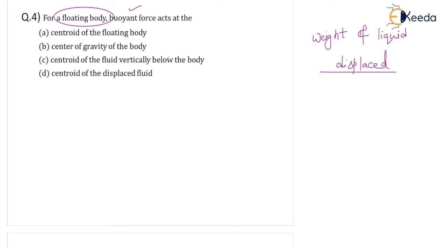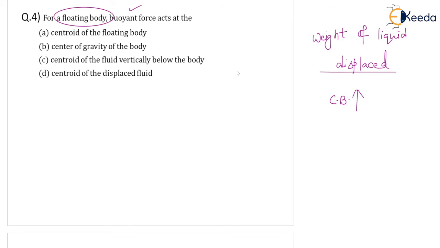So for a floating body, the buoyant force acts at the... And also we know what the center of buoyancy is. The center of buoyancy is the point through which the buoyancy force will pass, and the direction is always vertically upward. So, the centroid of the floating body, correct?